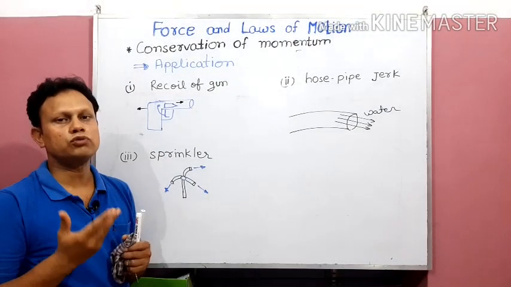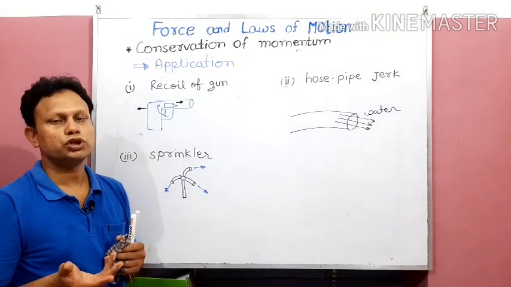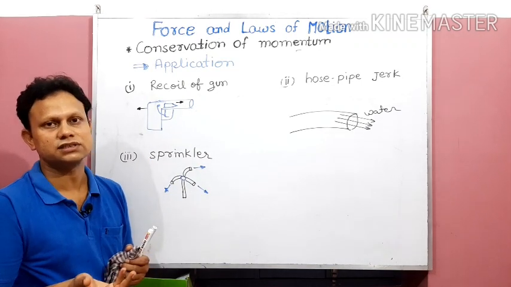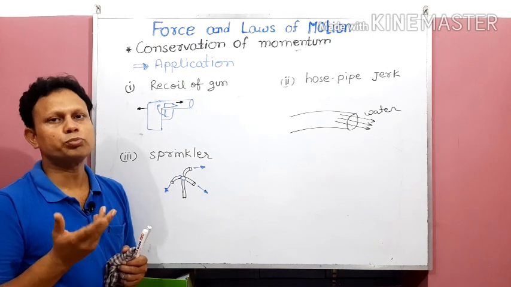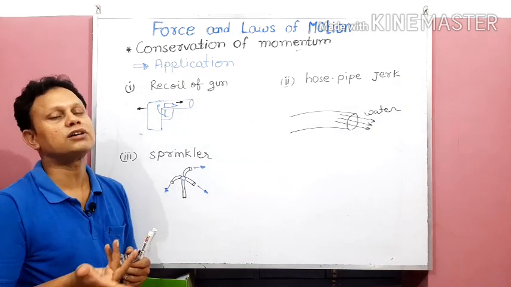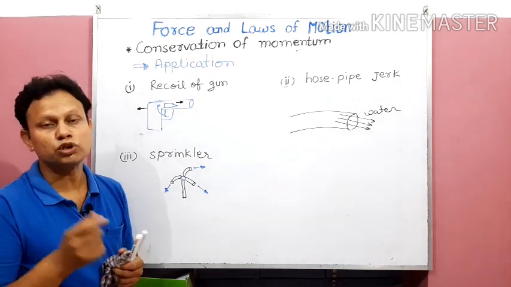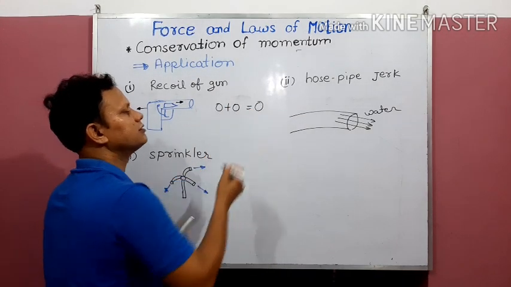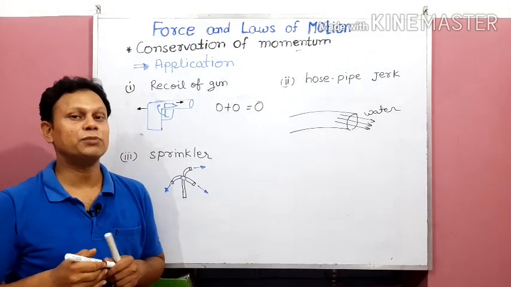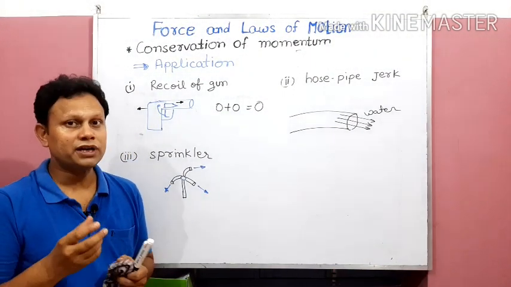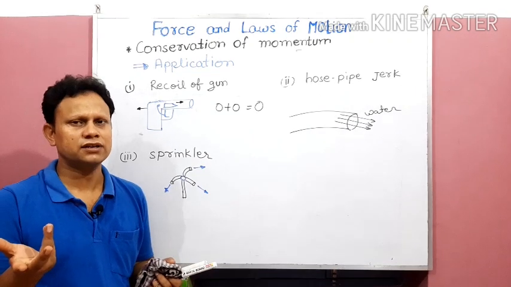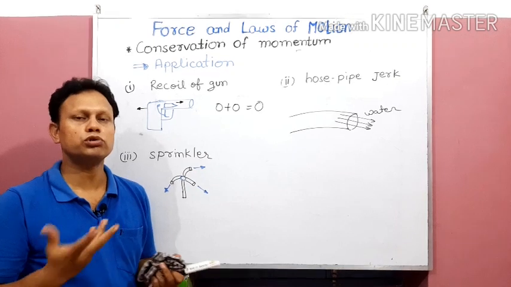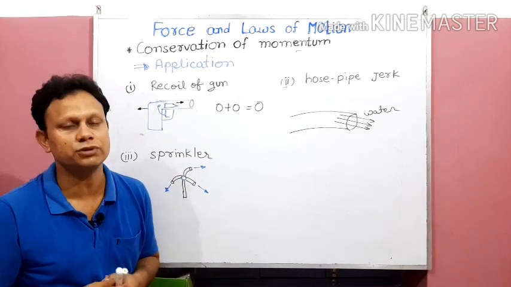So if we take M1U1 plus M2U2, due to U1 being 0 and U2 being 0, for the bullet and for the gun, masses will be there, but due to the product, both have no velocity, so the sum will become 0 plus 0. So before firing, what is the sum coming? 0. That means the sum of momenta before firing is 0 because both have no value. So 0 plus 0, it will be 0.